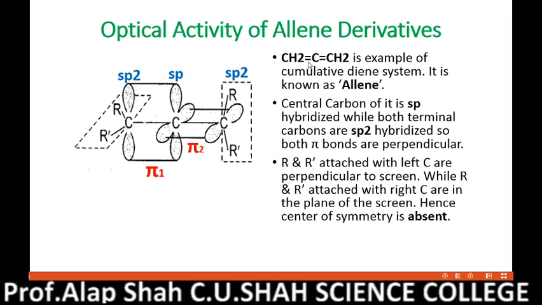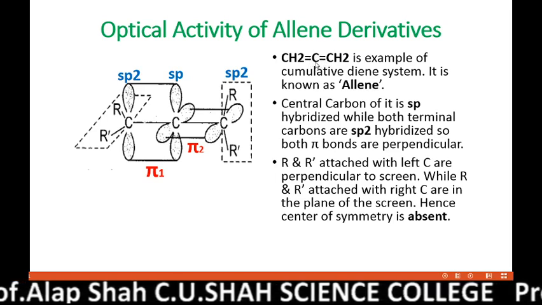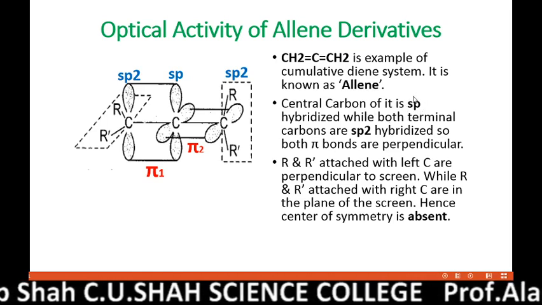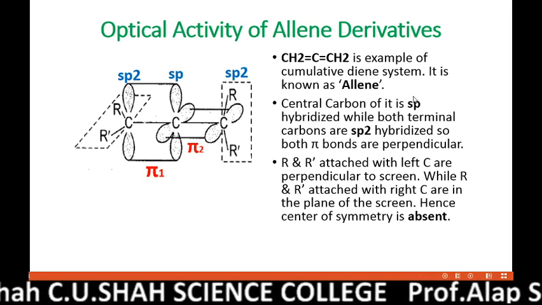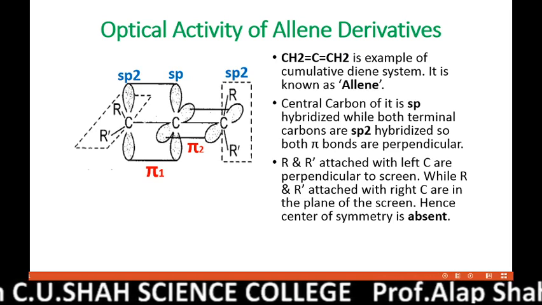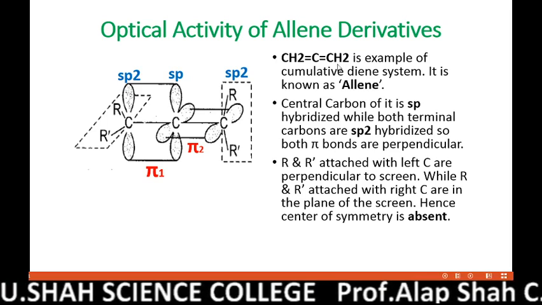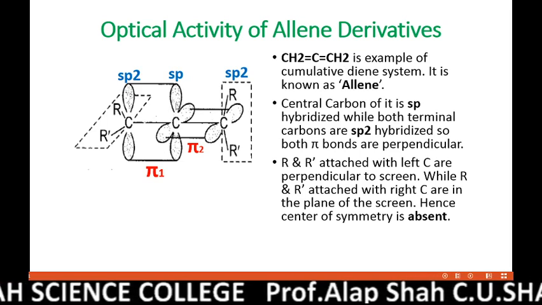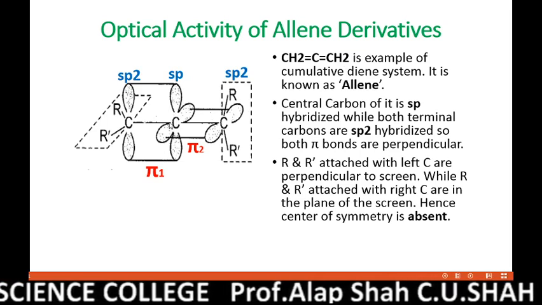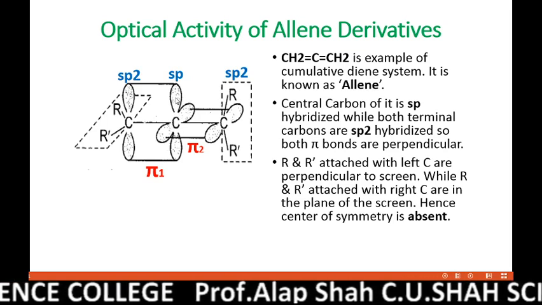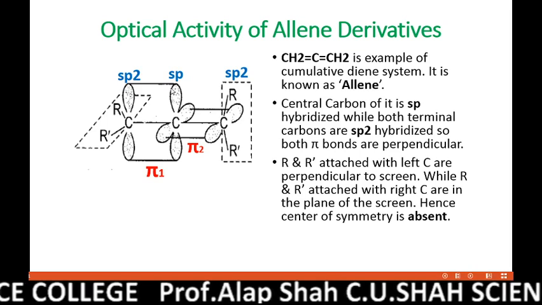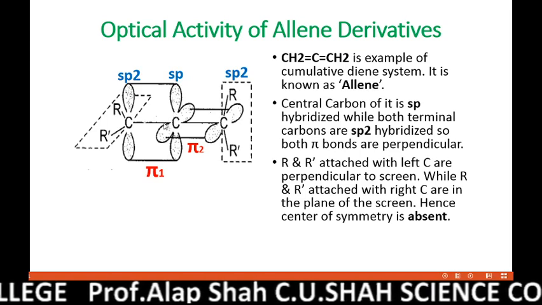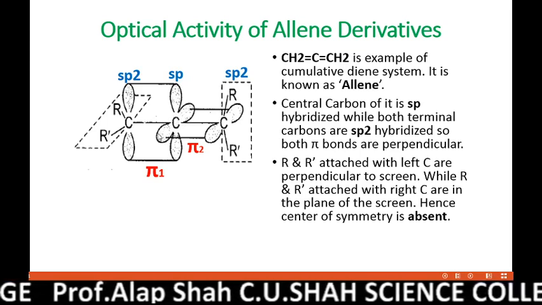And the central carbon, which is attached with the two pi bonds on both sides, has sp hybridization. So one of its s and p orbitals get hybridized, and its two p orbitals, py and pz, are unhybridized. These two orbitals, py and pz, are mutually perpendicular to each other.